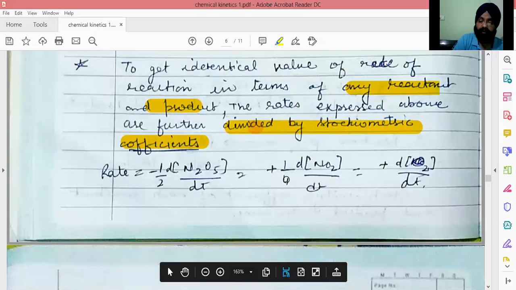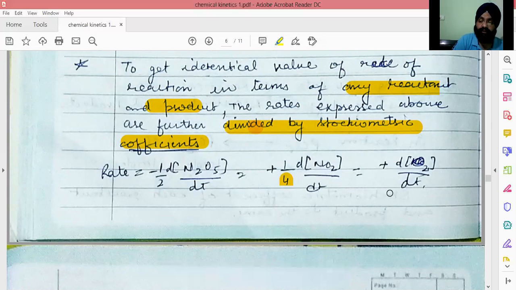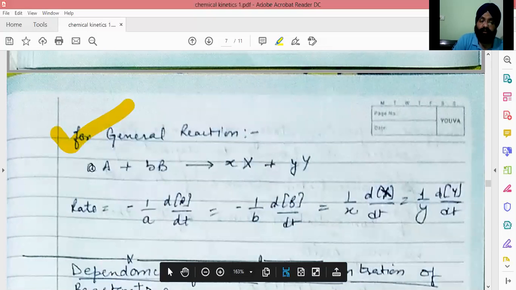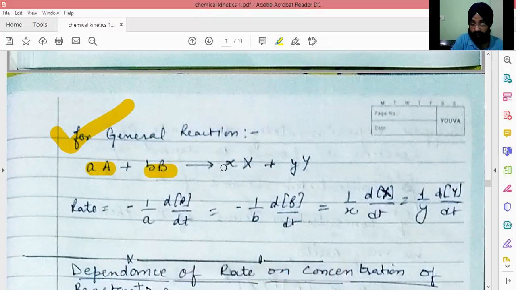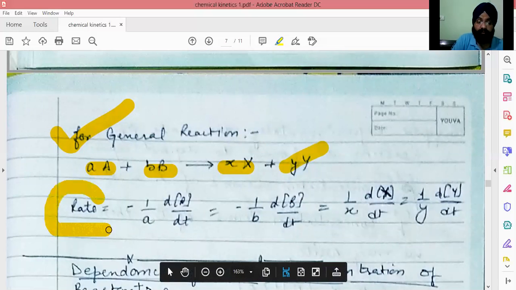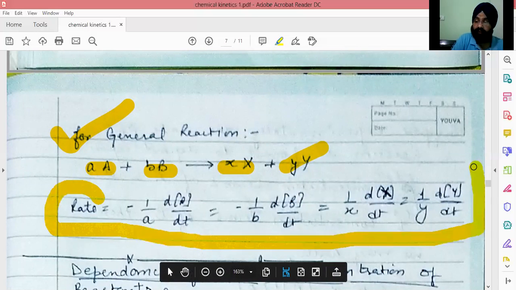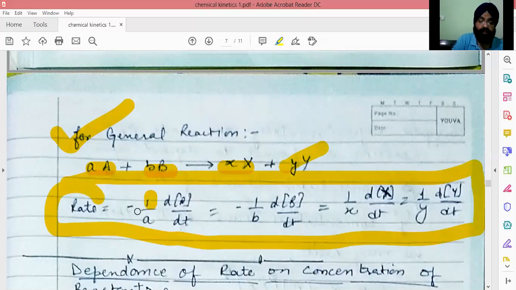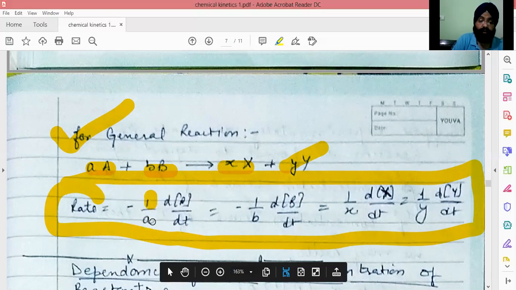For NO2, 4 moles are produced, so we divide by 4. And for oxygen, 1, so we divide by 1. So for any reaction in general, a moles of A and b moles of B producing x moles of X and y moles of Y, we write the rate in terms of any reactant and any product by dividing each by its stoichiometric coefficient as given in the balanced chemical equation. Only then can we equate them, otherwise we cannot equate them.